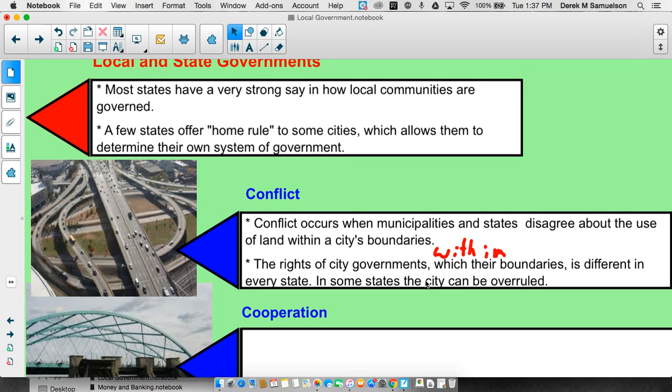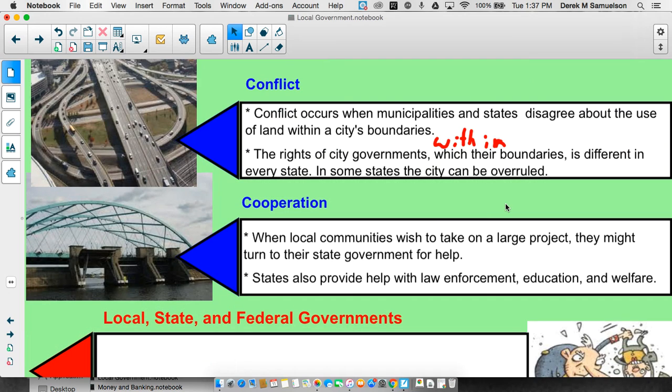The rights of city governments within their boundaries is different in every state. Some cities are allowed to have a lot of say, but in some states, the city can be overruled. In fact, in most states, any decision that a city makes can be overruled by their state government.